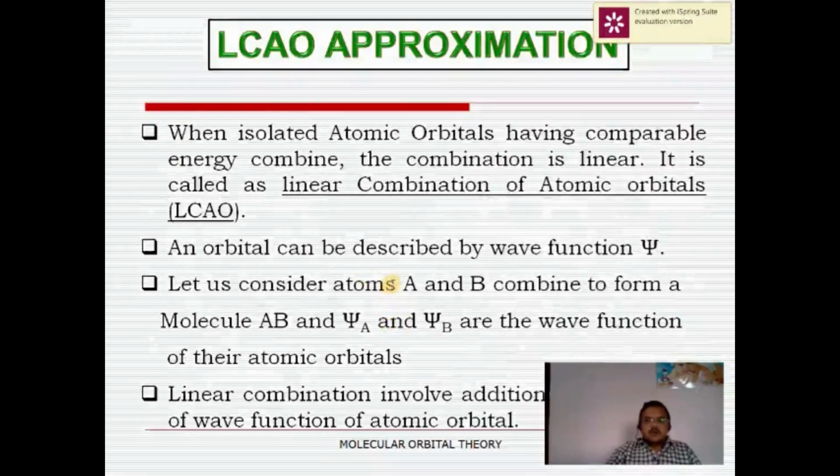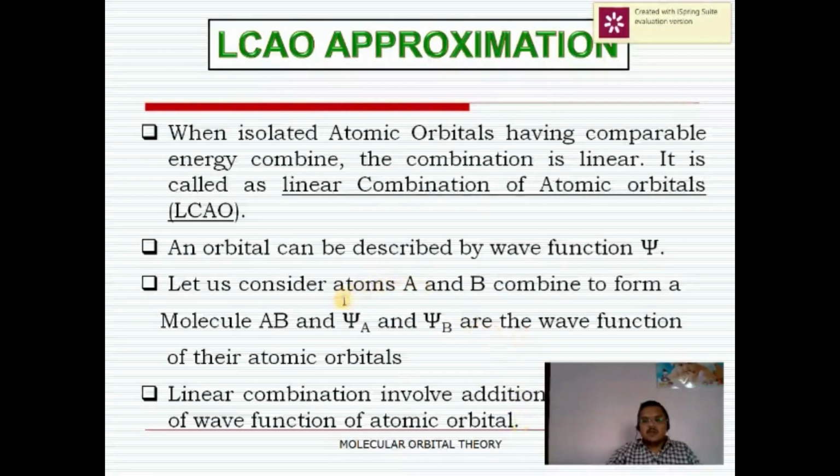The next point is linear combination of atomic orbitals. What is the LCAO approximation? When isolated atomic orbitals have comparable energy and their combination is linear, it is called linear combination of atomic orbitals. According to wave mechanics, an orbital is characterized by a wave function psi, and according to the LCAO approximation, the wave function of a molecular orbital is obtained by either addition or subtraction of wave functions of atomic orbitals.